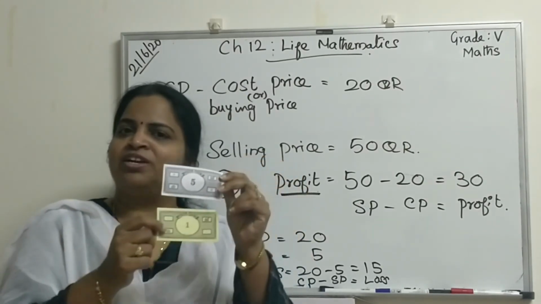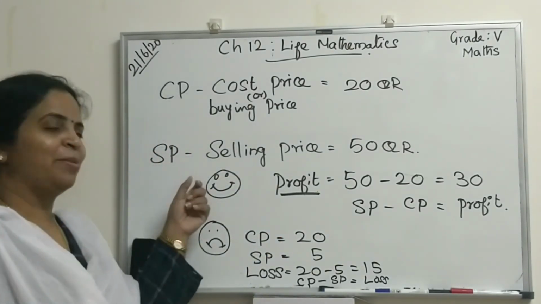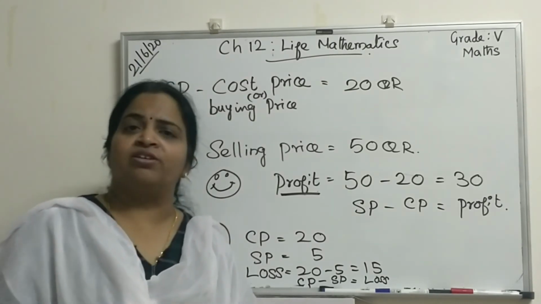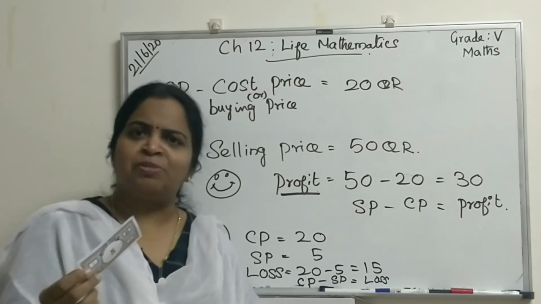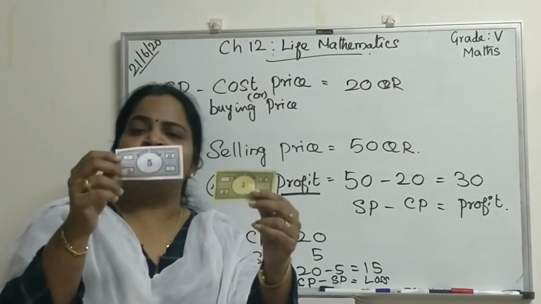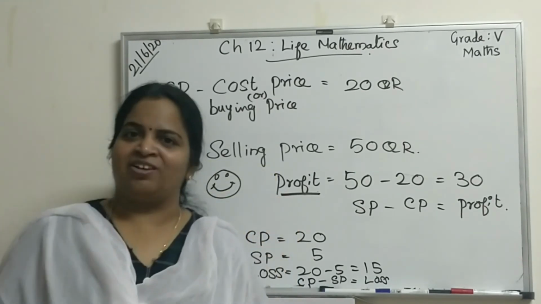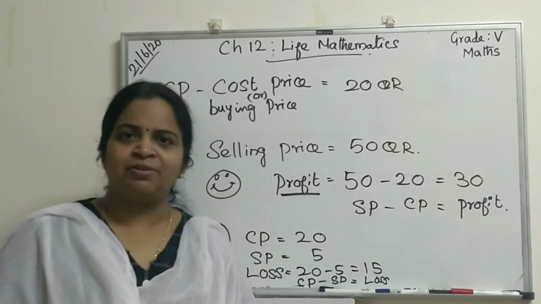So 5 minus 1 is 4. 4 is the profit, so you will be happy. If you are buying an eraser for 5 real and no one is buying from you, so you are giving it for only 1 real, what is the loss? 5 minus 1, 4 is the loss. You got it now? Is the concept clear?